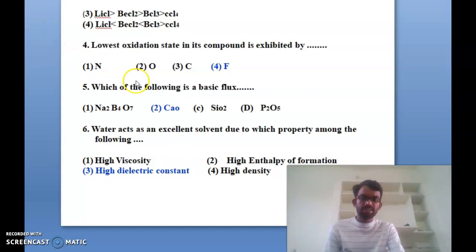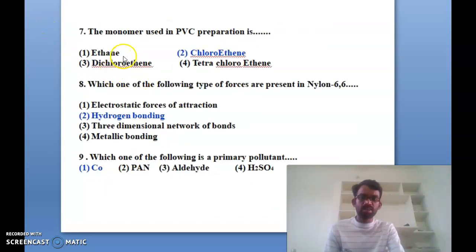Okay, you can see the next one, the seventh bit. The monomer used in the preparation of PVC, polyvinyl chloride. Polymers are formed when small monomers combine to form a big chain; that is called polymerization, or a polymer. So what is the monomer of PVC, polyvinyl chloride? The options given are ethane, chloroethane, dichloroethane, and tetrachloroethane. So the monomer of PVC is chloroethane, which is the correct answer. So the seventh one's correct answer is 2.